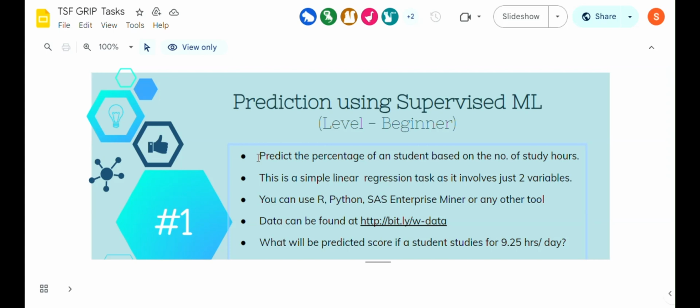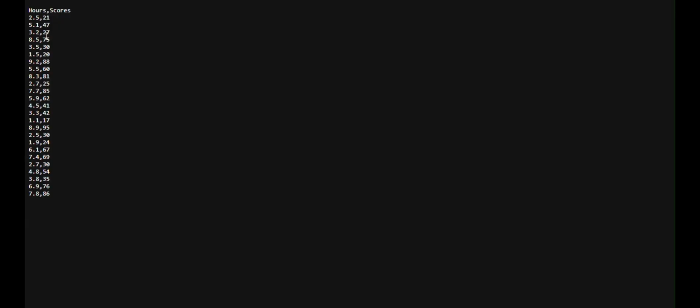And here you can also use R, Python, or any others for the project, but I'm personally using Python using the Google Colaboratory. The data is already listed, and here is the data. Let's see the data here.